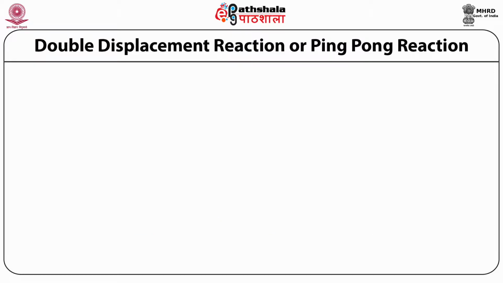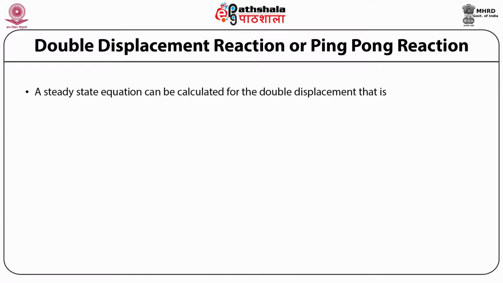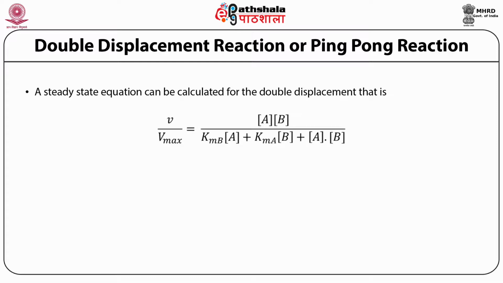Similar to the derivation for single displacement, we can also derive the kinetic equation for double displacement reaction. The steady state equation calculated for double displacement is V upon Vmax equals the concentration of A times the concentration of B, divided by Kmb times the concentration of A plus Kma times the concentration of B plus the concentration of A times the concentration of B.